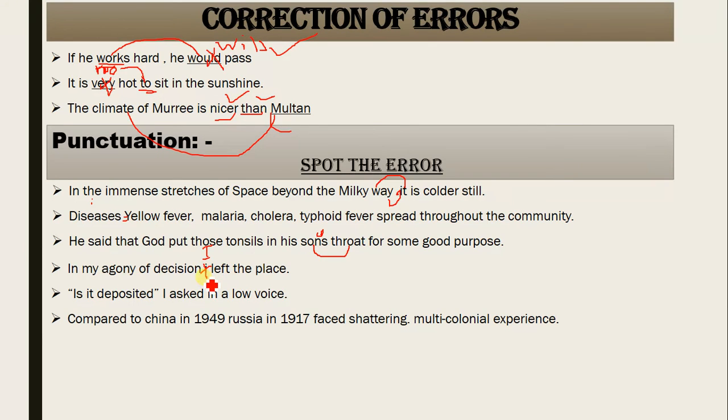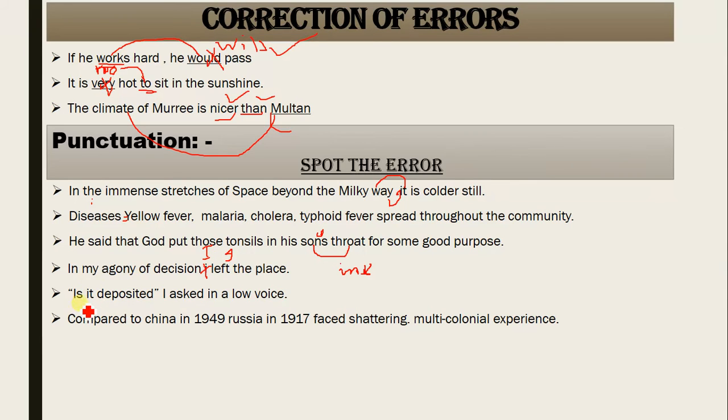This is wrong here. It should always be used in this form. Got it? But if we are writing a word, talking about a word, for example ink, then this would be right. But when we talk about I as a first person pronoun as a subject, then we use it like this.